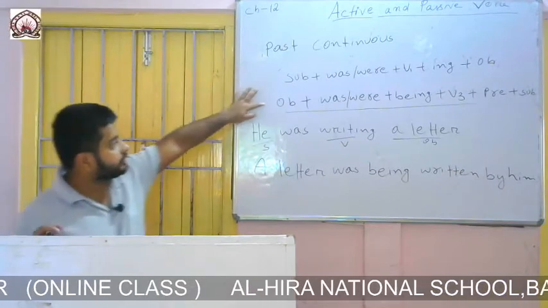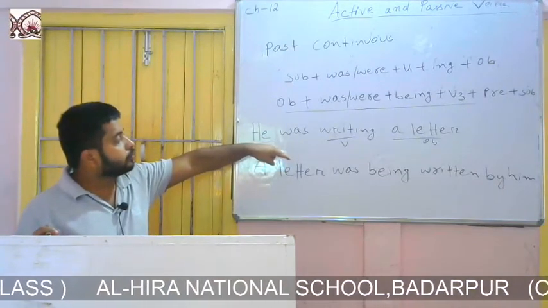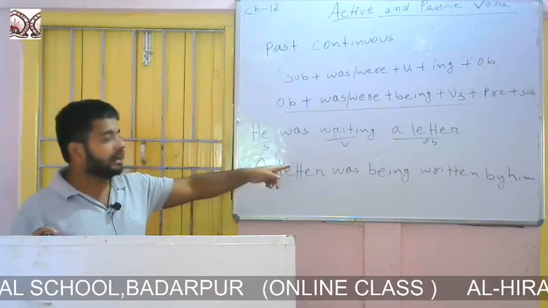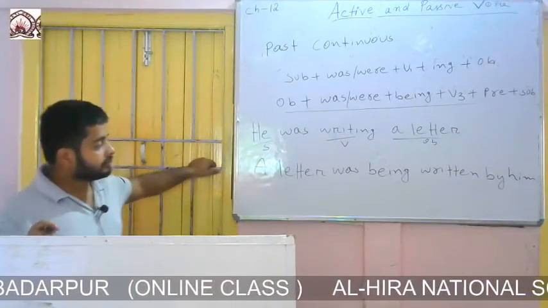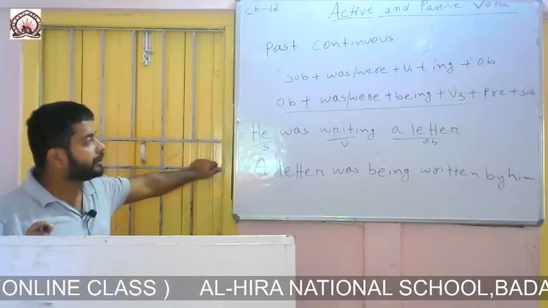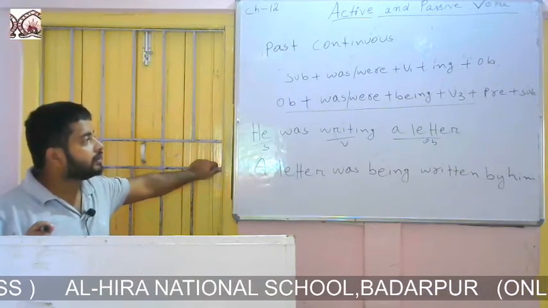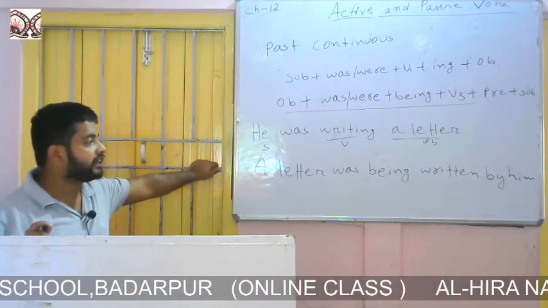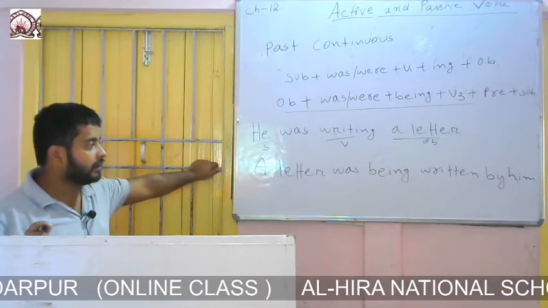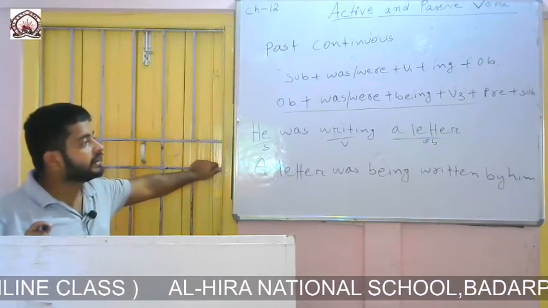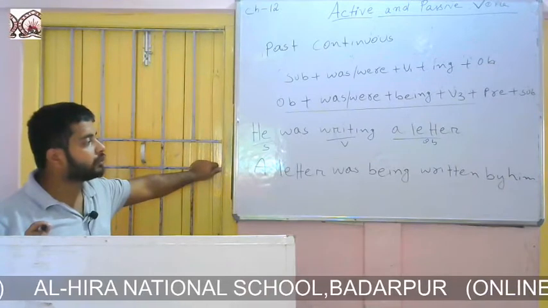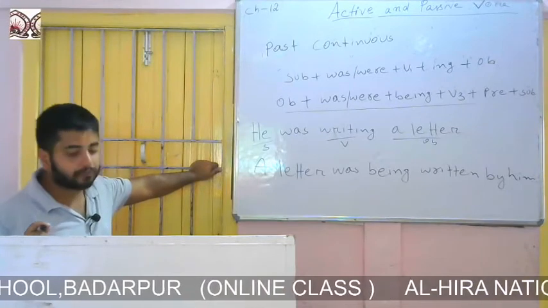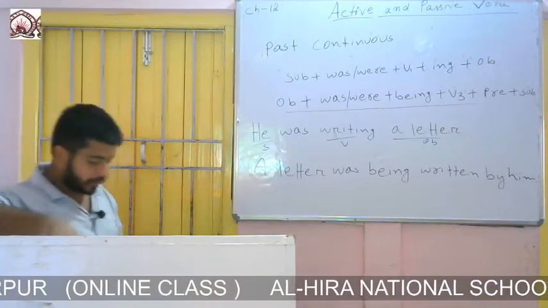A letter is the object. Then we will write was or were according to the new subject. We know that a letter is singular, so I have used was. Then the formation says to write being, so I have written being. Then according to the formation I have written the third form of the verb. We know that written is the third form of the verb write. Then you can see the formation says to write a preposition. I have written by. Most of the time the preposition is by. Then I have written the subject. He will become him. I hope you have understood this.